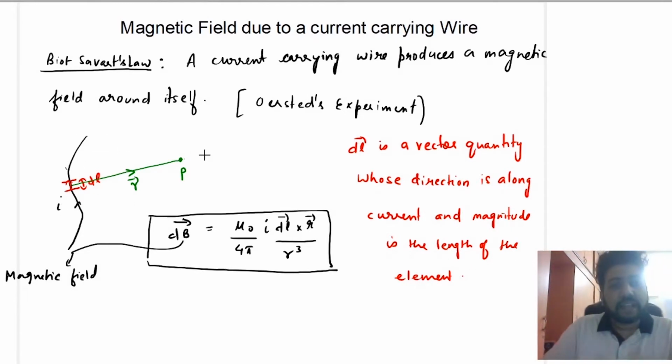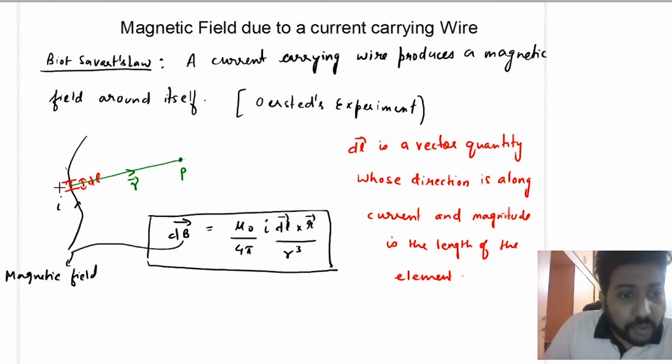Suppose that you want to find the magnetic field at point P. This is the point where you want to find the magnetic field, and suppose the vector joining this element and point P is r vector, starting from dl vector towards point P. The magnetic field due to this element is called dB, and dB is equal to mu naught upon 4 pi I dl cross r upon r cube. This is the formula for Biot-Savart's law, and you have to remember this.